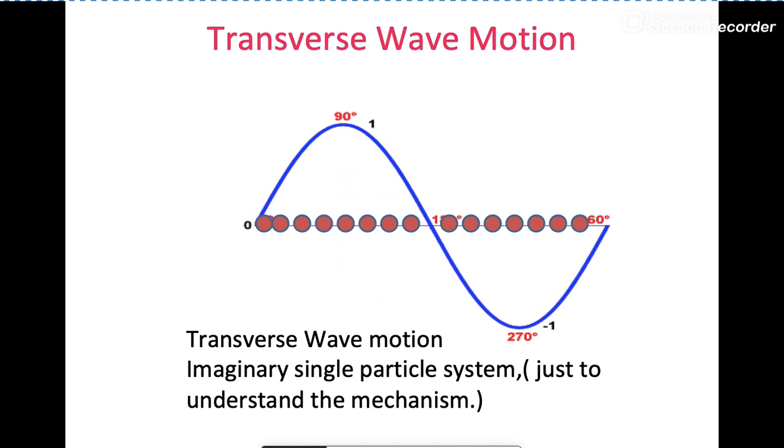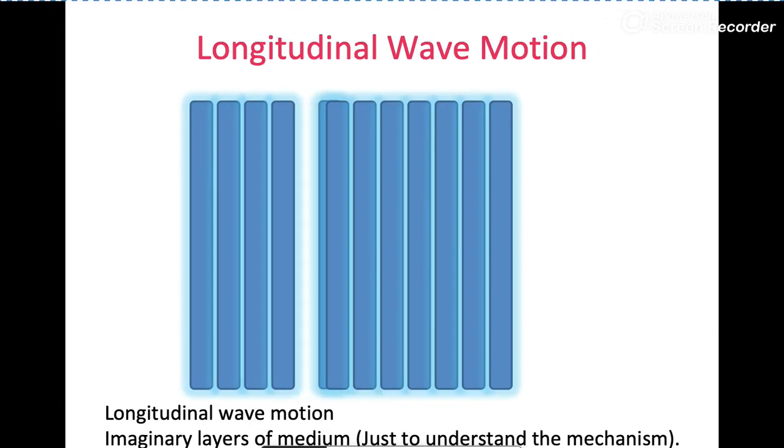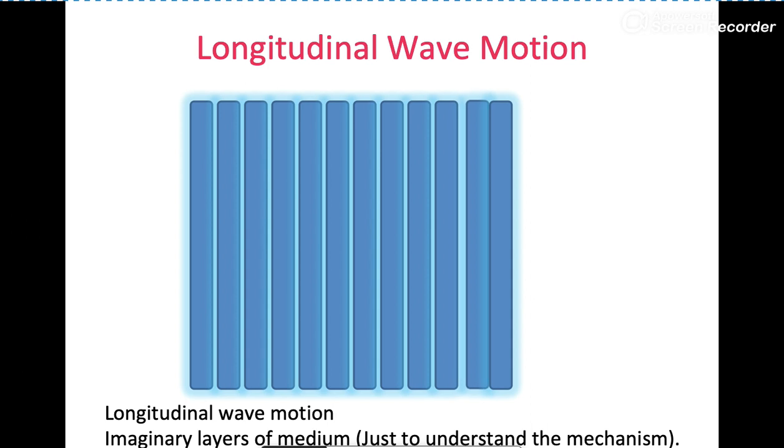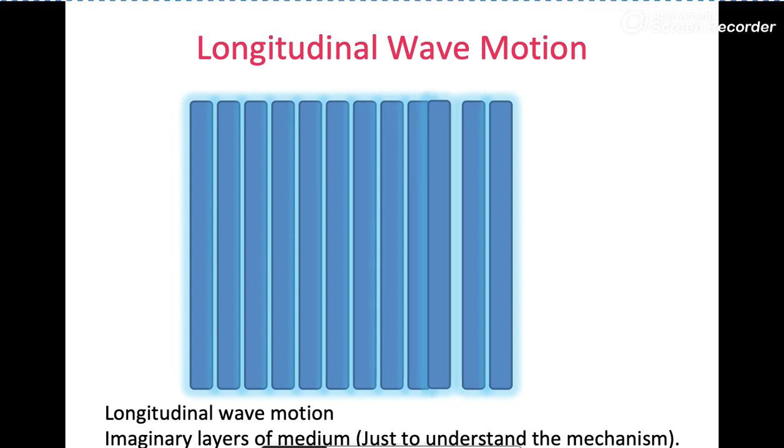Now we'll discuss the next type of mechanical wave motion. It is longitudinal wave motion. It can be defined as a wave motion in which the particles of the medium vibrate about their mean position along the direction of propagation. The standard example of the longitudinal wave is sound wave or pressure wave in gases, liquids and solids, whose oscillations cause compression and expansion of the material through which the wave is propagating.